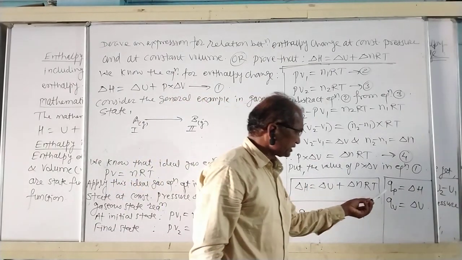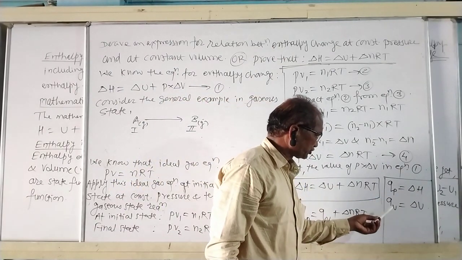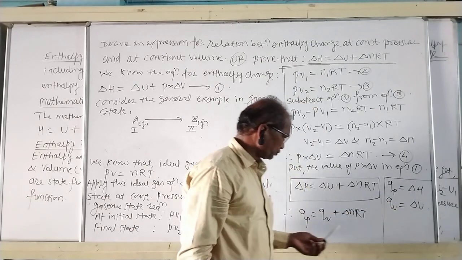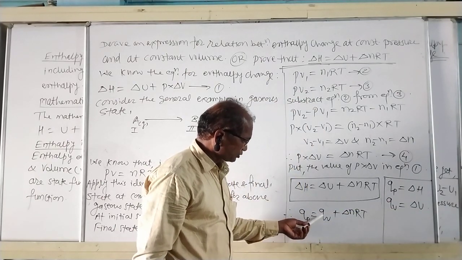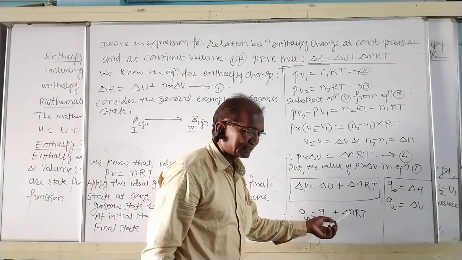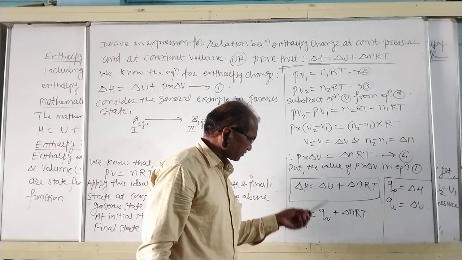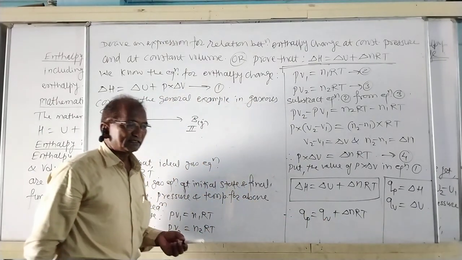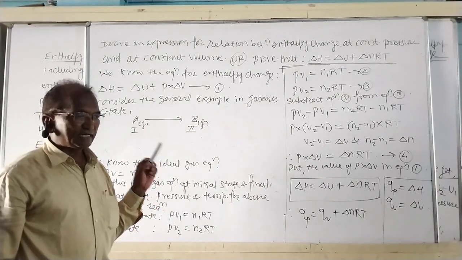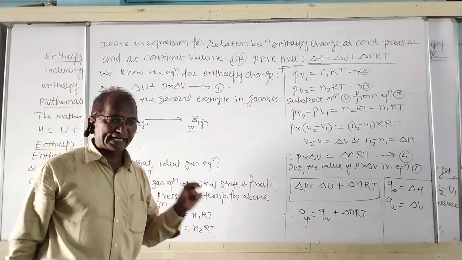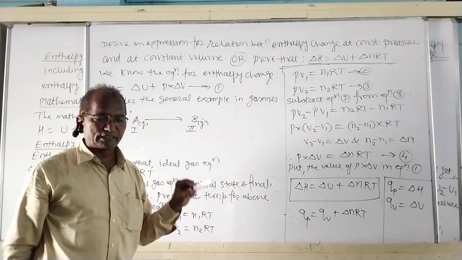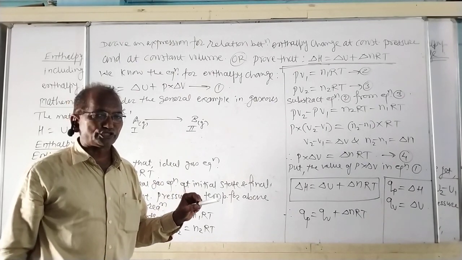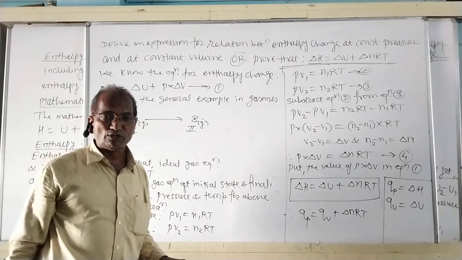But we know that QP is equal to delta H and QV is equal to delta U. Therefore, QP is equal to QV plus delta nRT. This equation is called the relation between enthalpy change at constant pressure and enthalpy change at constant volume.